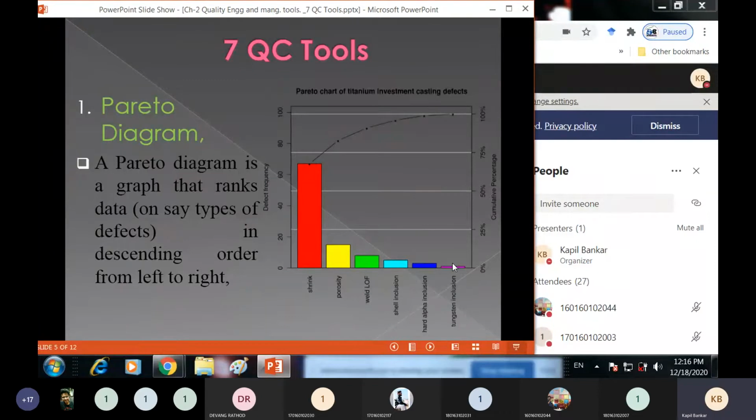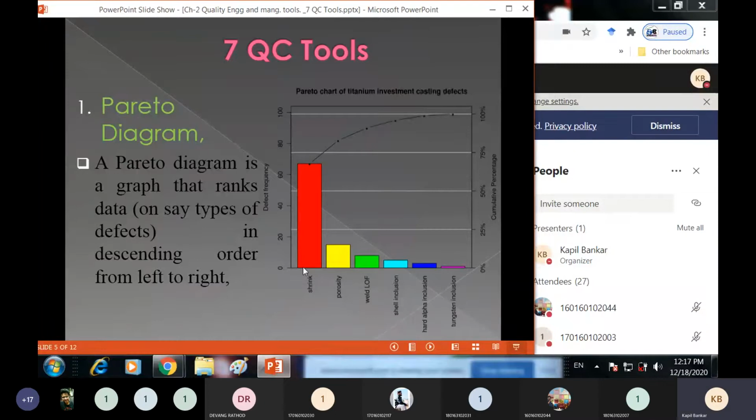So you have to arrange your defects from highest to lowest order, or in descending order, from leftward to rightward. So here, see, this is the shrink defect, then porosity, then weld LOF, LOF meaning lack of fusion, then cell inclusion, then hard alpha inclusion and tungsten inclusion.